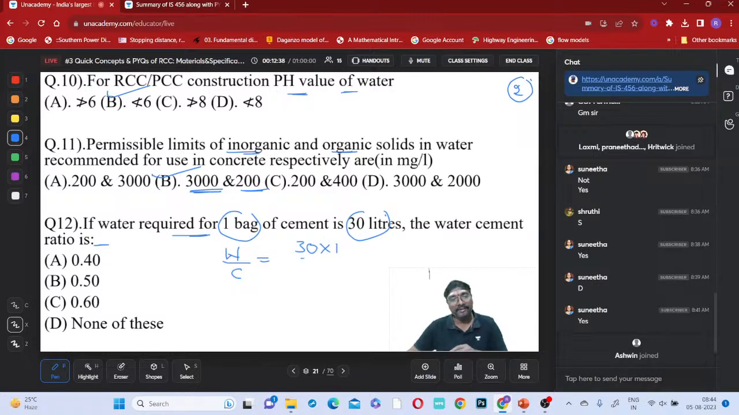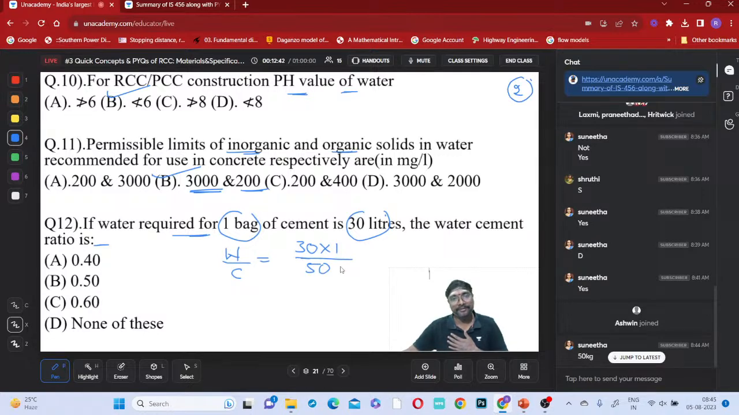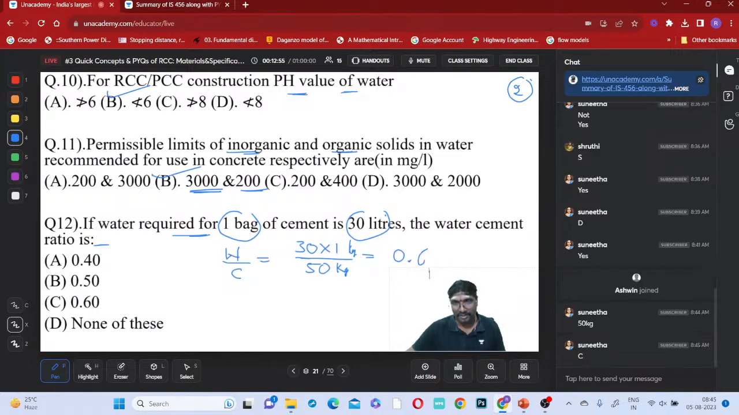So 30 into 1 divided by which one? 1 bag of cement is nothing but 50 kg, right? So how much does it come to be? 30 by 50 is 3 by 5, which is nothing but 0.6, the water cement ratio.